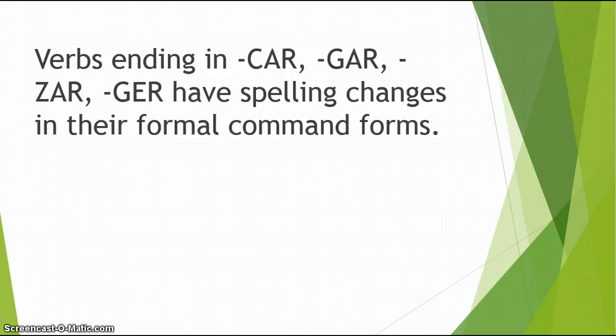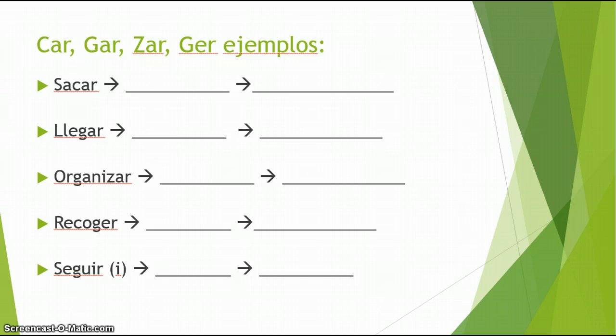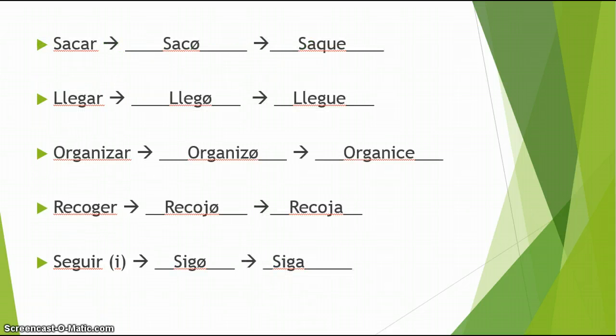Okay, tenemos que añadir más información. Of course, there are always exceptions to every rule. In this case, car, gar, zar, and now ger. We're adding those, the new one, to the ending. So they have special spelling changes in their formal commands, and they're very similar to what you've seen in irregular pretérito when you use car, gar, zar. Go ahead and pause your screen and see if you can change these car, gar, zar, ger verbs into a mandato. Here are your correct answers.